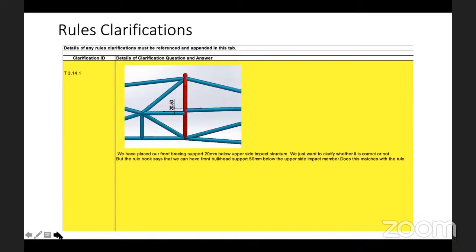Because we see over the years that this tab is mostly unfilled, and there are limited teams who use this tab, and then they go for an email query. But an email query generally takes a bit longer, because that depends on the availability of the reviewer and the team to reply and respond.